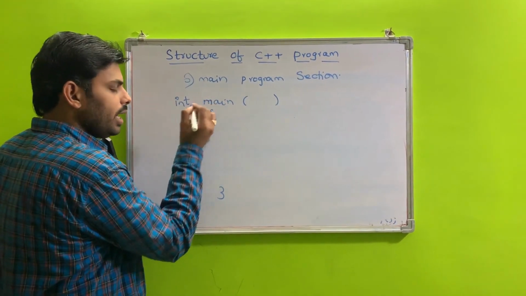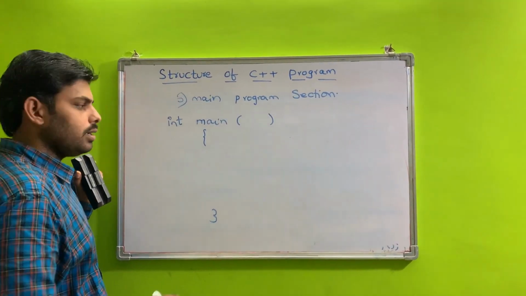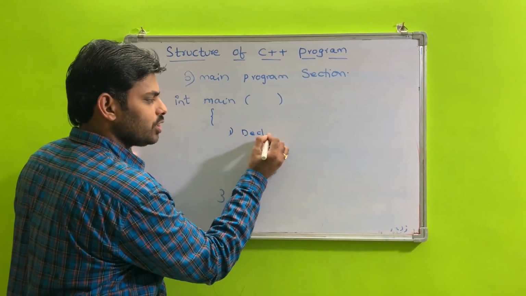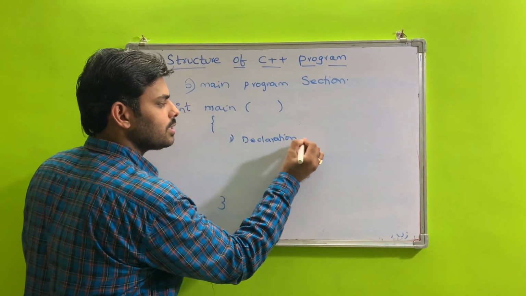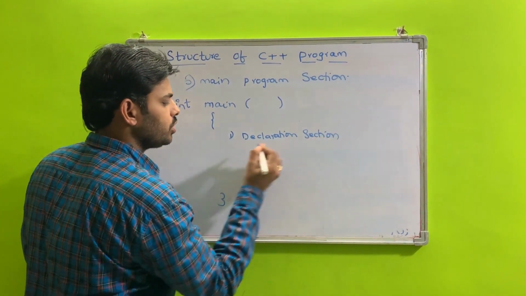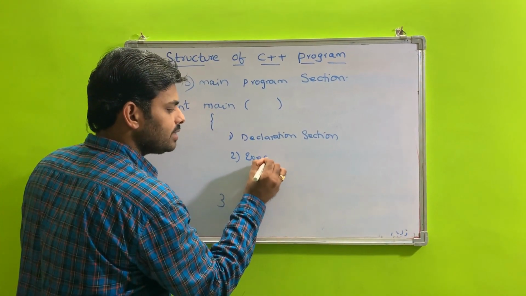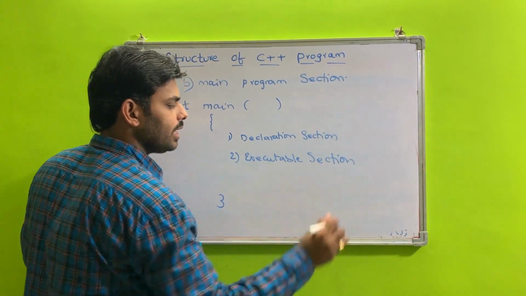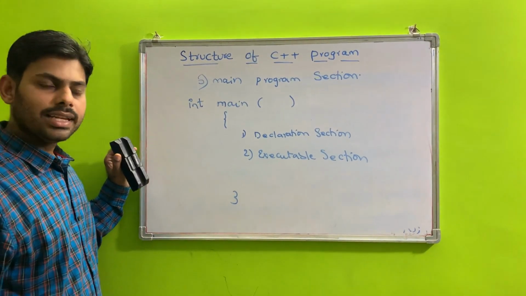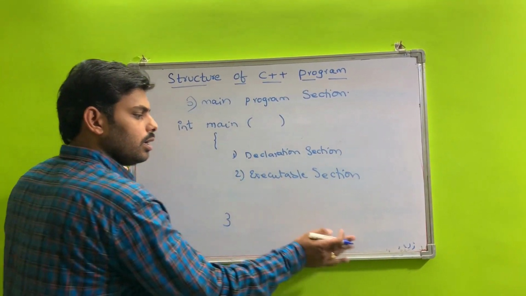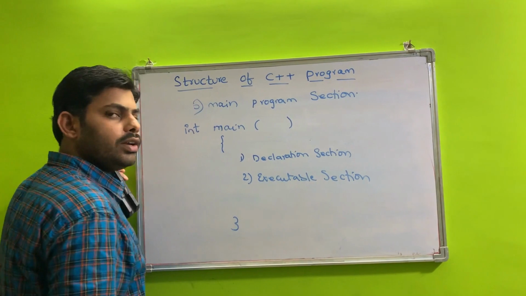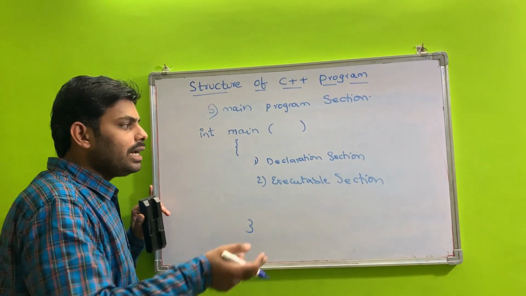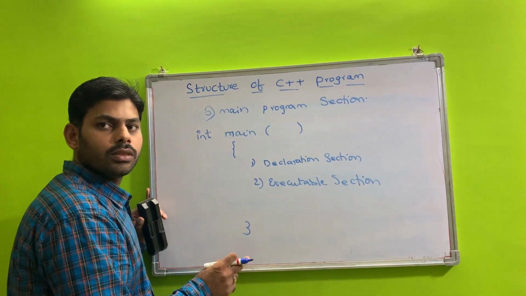In main, two sections are required: the declaration section and the executable section. What does the declaration section mean?